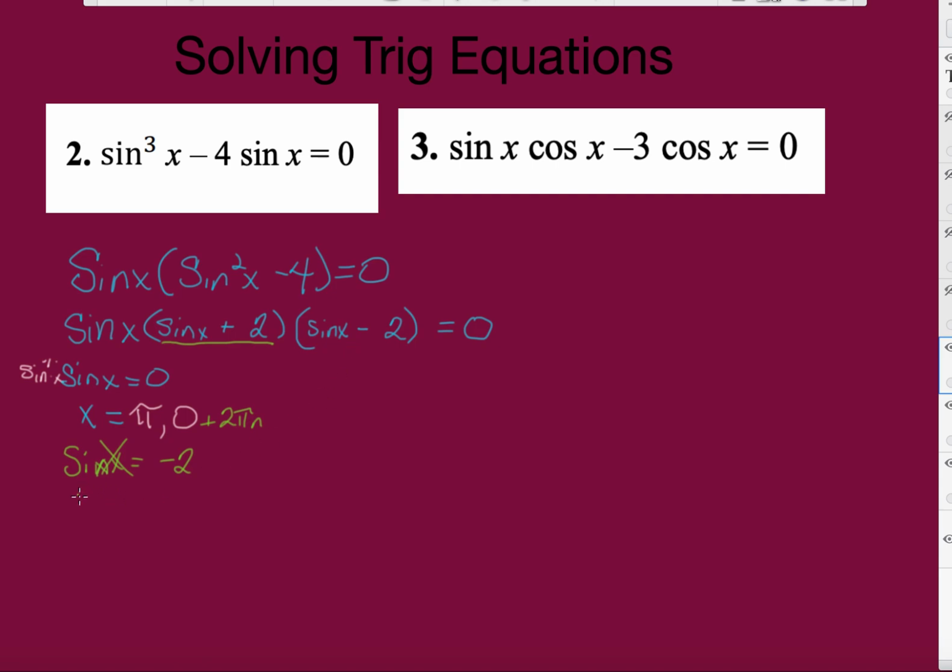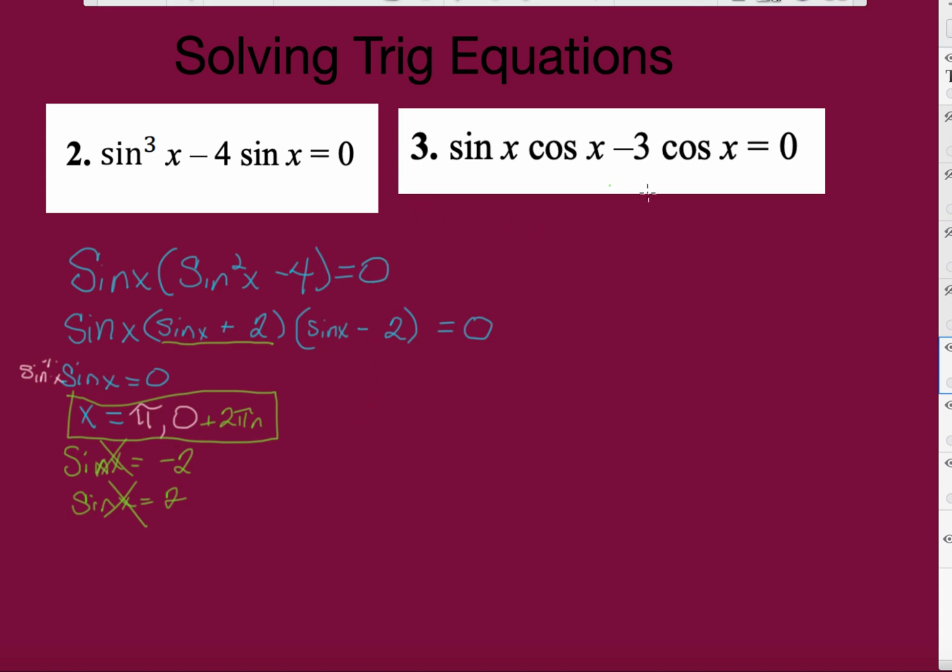And the same holds true with the sine of x equaling 2. Is there ever a spot on the unit circle where the sine equals 2? And we're going to say, no, sir, that doesn't happen. So the only real solutions for this are the multiples of pi and 0 or 2 pi.